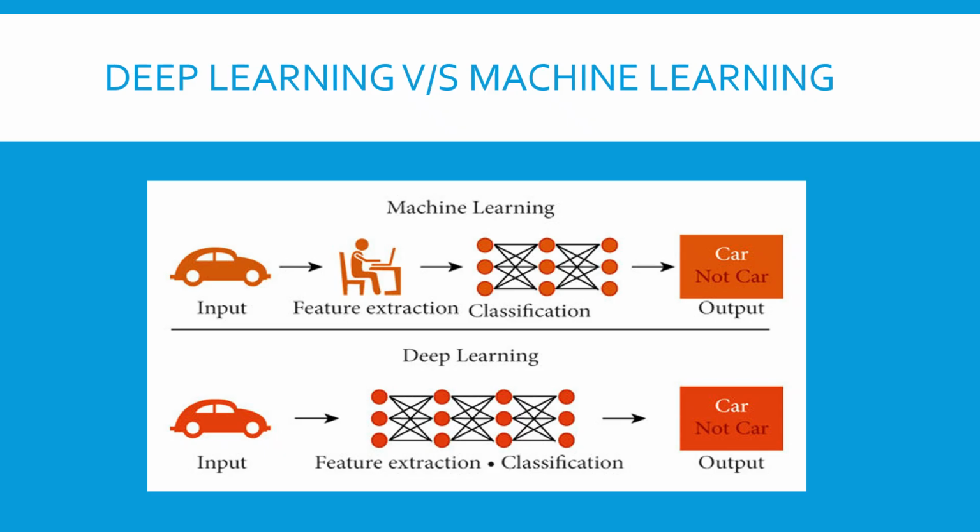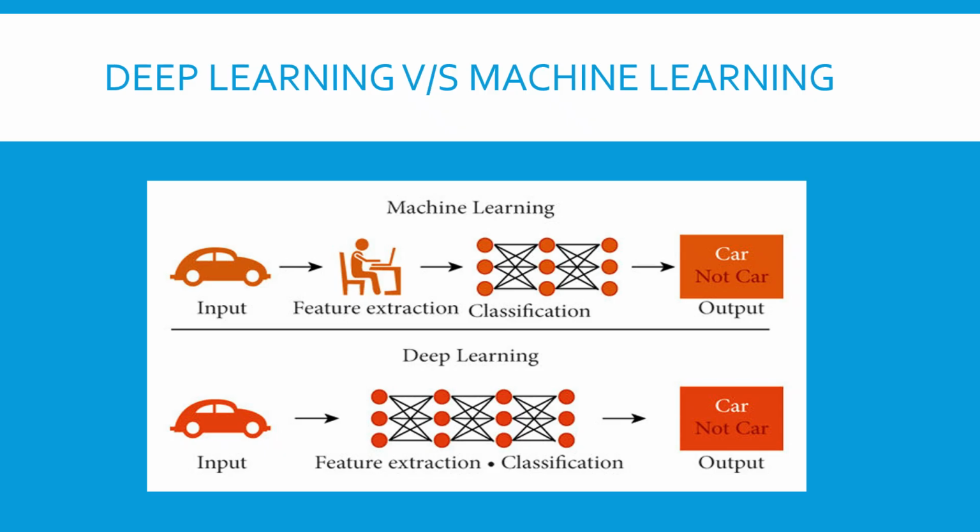So what exactly is the difference between deep learning and machine learning? Like I said in the previous slide, deep learning is a subset of machine learning. One major difference is that in machine learning the feature extraction should be done manually, like it should be hard coded, whereas in deep learning the feature extraction, along with whatever the application is, is done by the algorithm itself. So that is one major difference between deep learning and machine learning.